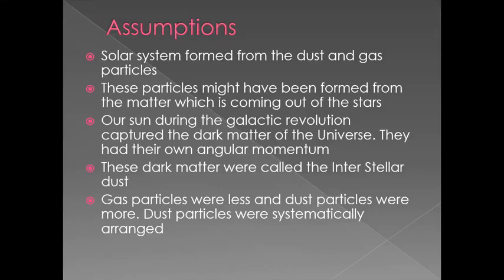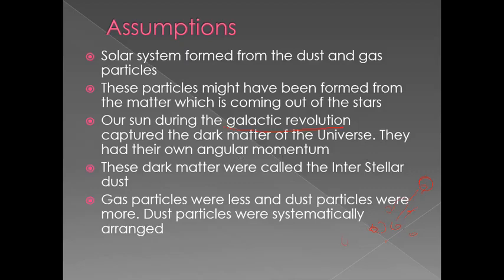So what assumptions were put forward by this theory? The solar system formed from dust and gas particles. These particles might have been formed from the matter coming out of the stars, which were called dark matter. Our sun, during the galactic revolution, captured the dark matter of the universe.